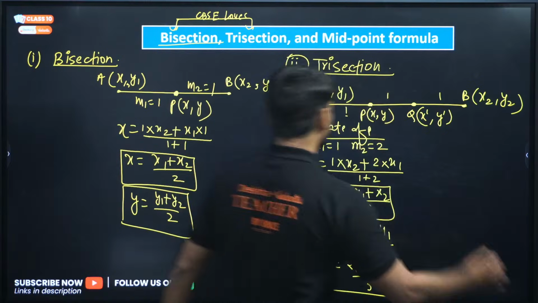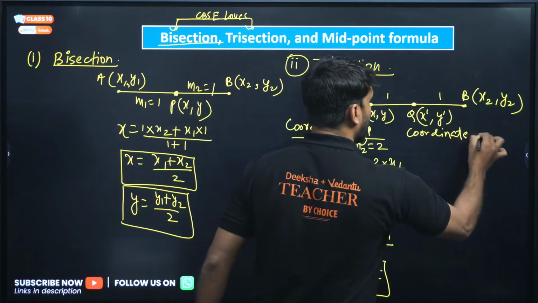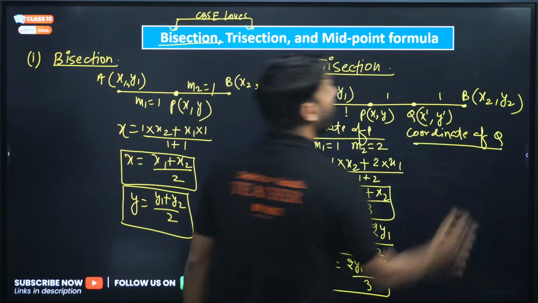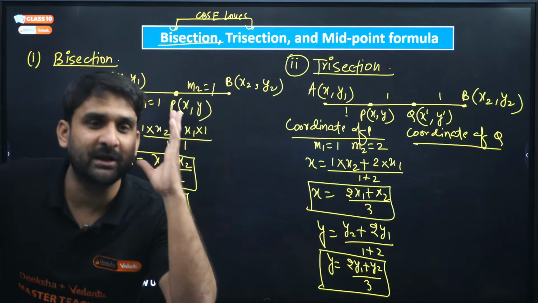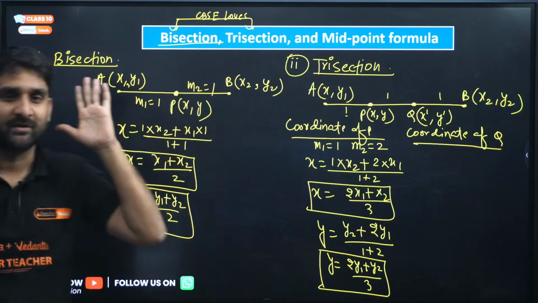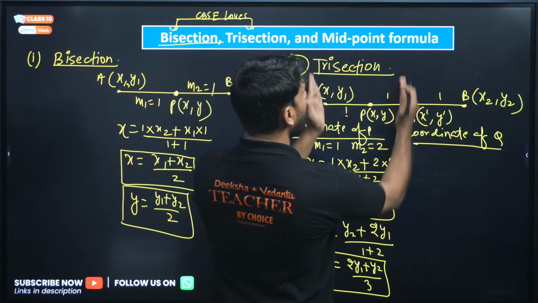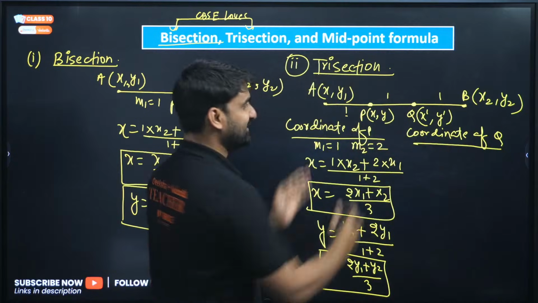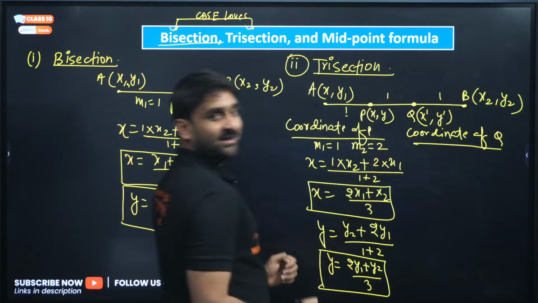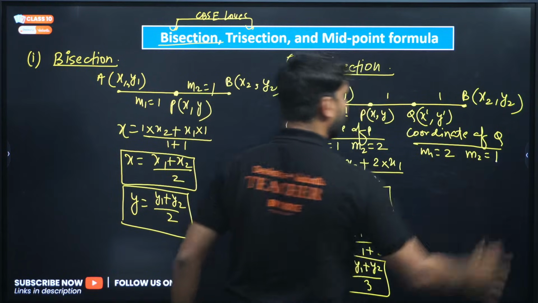And similarly, if you want to find out the coordinate of Q, my dear, now please ignore P. Just for a while, please ignore P. Let's imagine P is not there. So if P is not there, for point Q the ratio will be 2. This whole portion is 2 and this is 1. So M1 will be 2 and M2 will be 1.